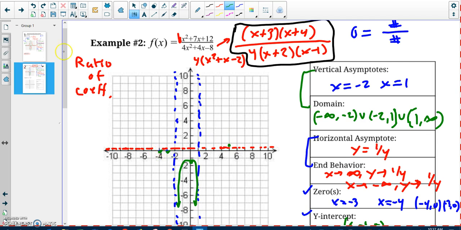-5 gives a positive number slightly below our asymptote. Based on that, I know my graph goes up over here like that, and over there. And then over here, it looks kind of weird that I have these two here.